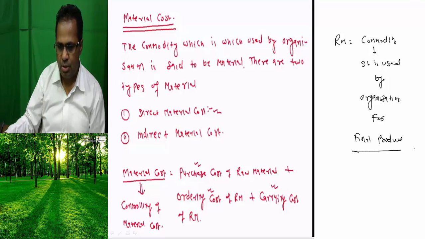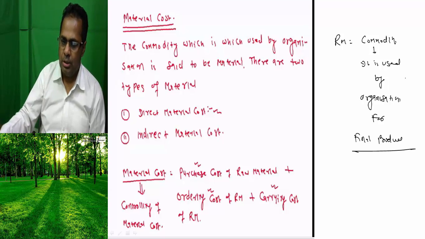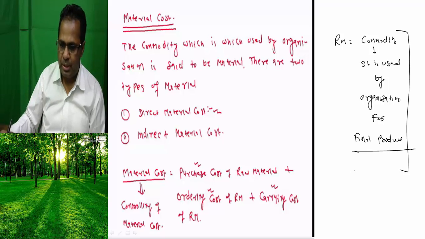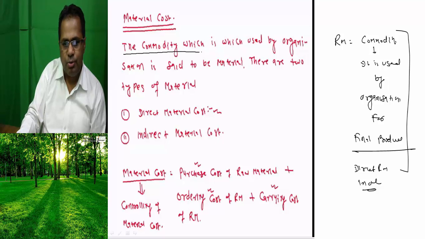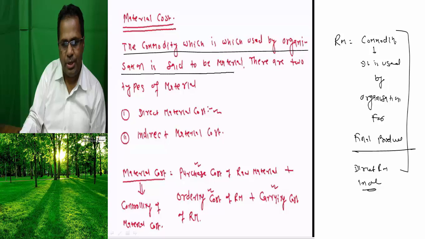This is a raw material. Okay, there are two types of raw material, that is direct raw material and indirect raw material. That is written here. This commodity which is used by the organization is said to be material.